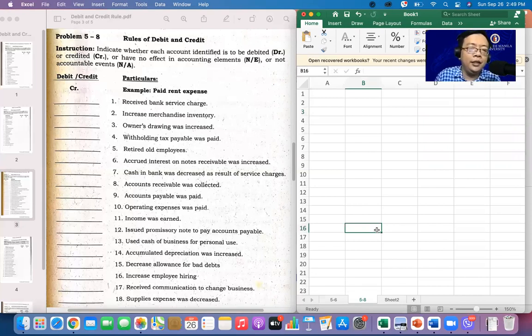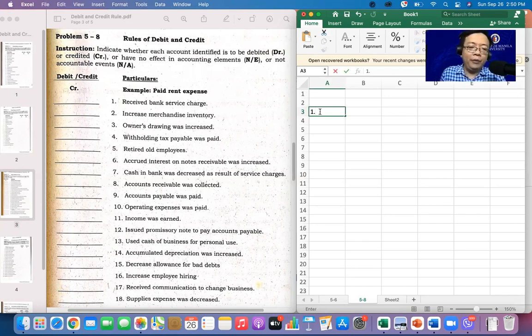Alright. Indicate whether each account identified is to be debited or credited or have no effect in accounting element or not accountable events. Okay. So you will have, no? So we will just put debit. Okay. Kung ano nangyari. And if ever naman credited or have no effect in the accounting elements or not part of the accountable events.